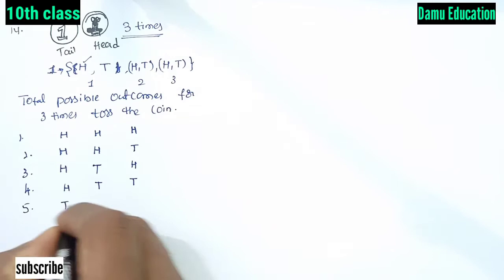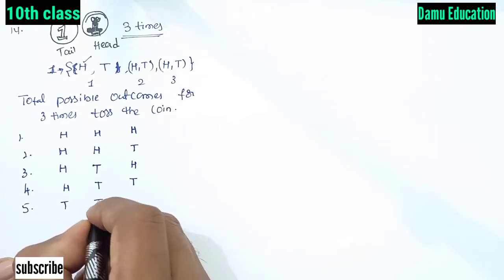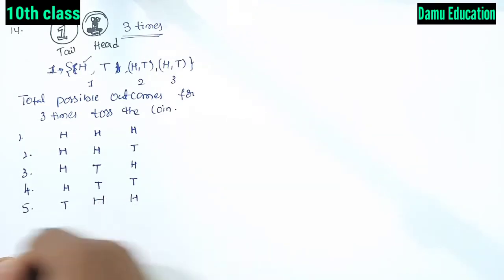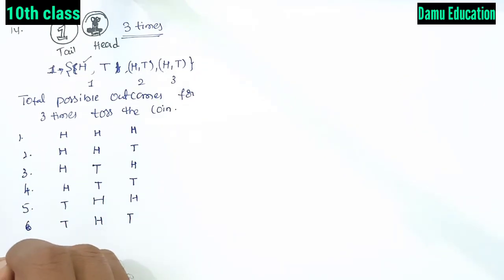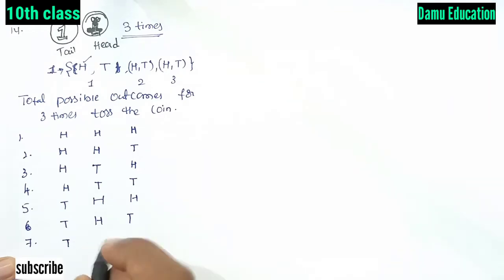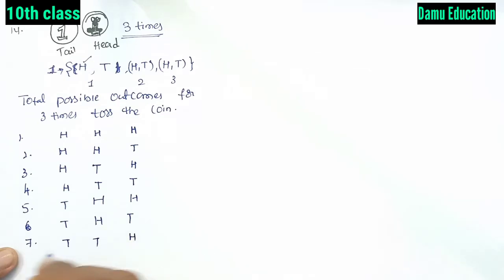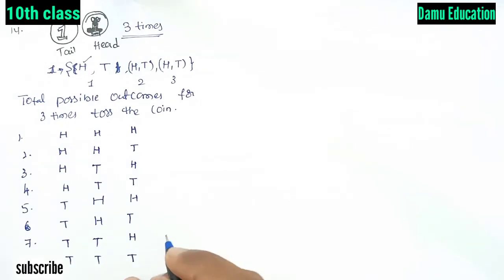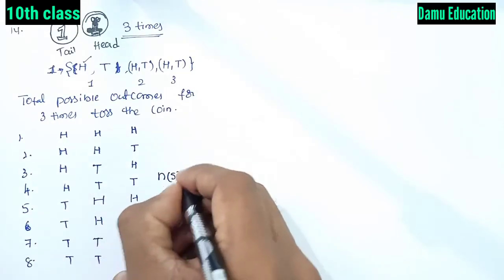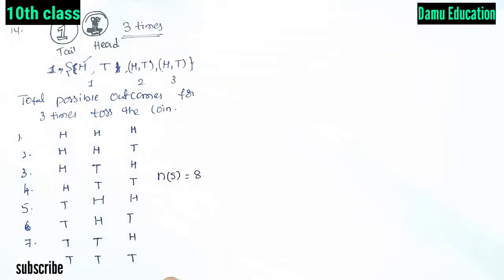Then fifth, tail, head, head. Then sixth, tail, head, tail. Then seventh, tail, tail, head, and eighth, tail, tail, tail. So how many possible outcomes are there? This is the sample space. N of S will be equal to 8. There are 8 possible outcomes.